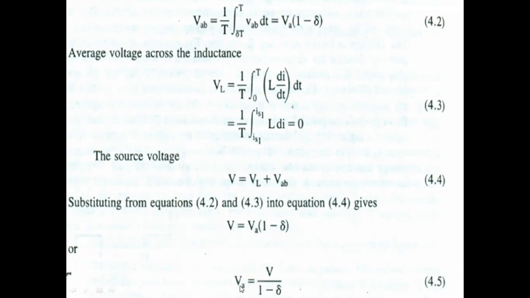The output voltage VA can be changed from V to infinity, controlling the duty ratio delta from 0 to 1. Okay, so in practice we can say that VA can be controlled from V to higher voltages.